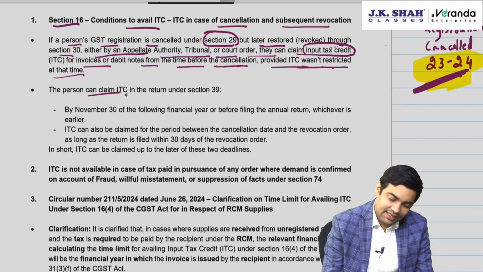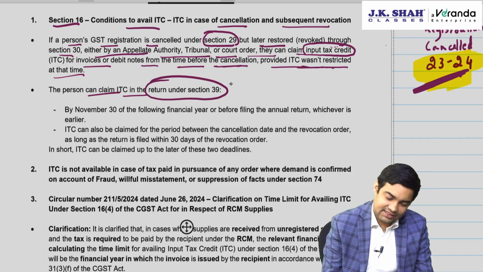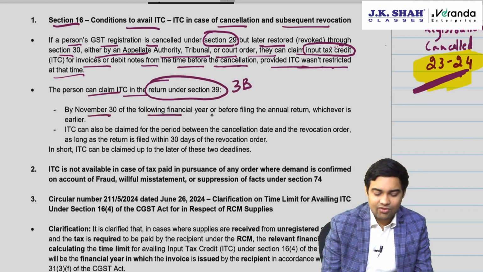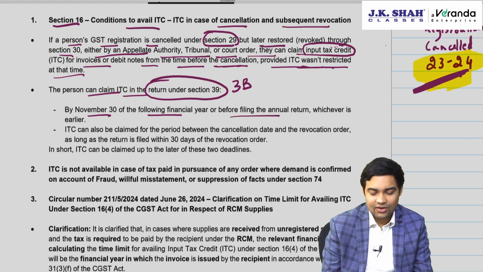The person can claim ITC in the return under section 39, that is GSTR 3B, by 30th November following the financial year, or before filing annual return, whichever is earlier.